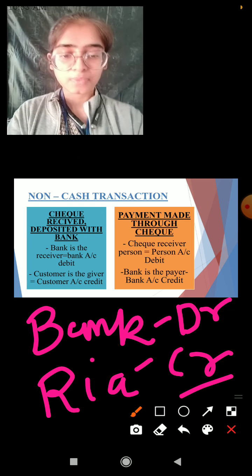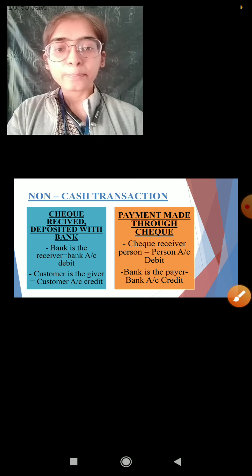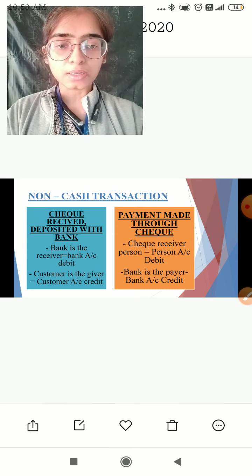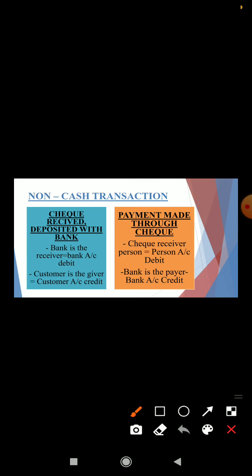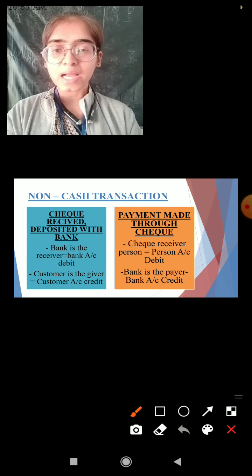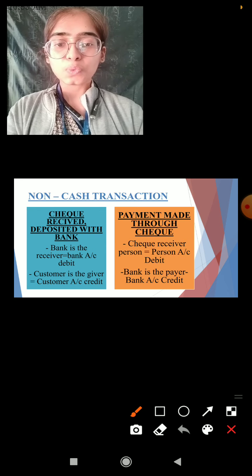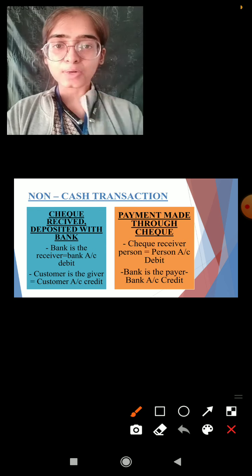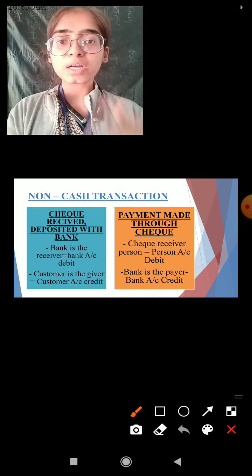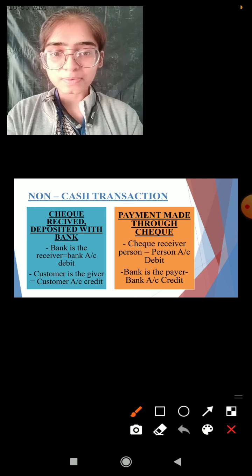Clear? Now the second type of non-cash transactions is payment made through the check. Now what happened is we got a call that please give us the check through the hand of so and so person. So what we are going to do is we are going to make the account payee check in the name of the person to whom we are going to make the payment.